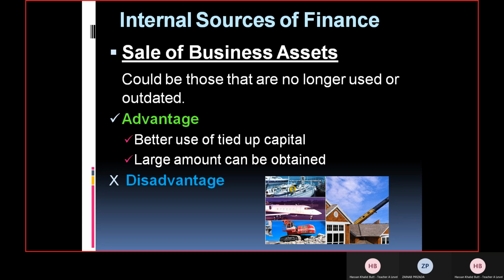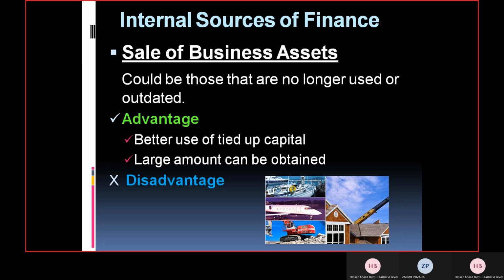So I told you that you can link it with opportunity cost as well. How? If there is an asset available there, cash is stuck up there. That cash could have been used somewhere else, but you are not selling your asset. So there is an opportunity cost. That money could have been used somewhere else for a better purpose or to finance an important expenditure of the business, but you are not doing it because the cash is stuck up there.